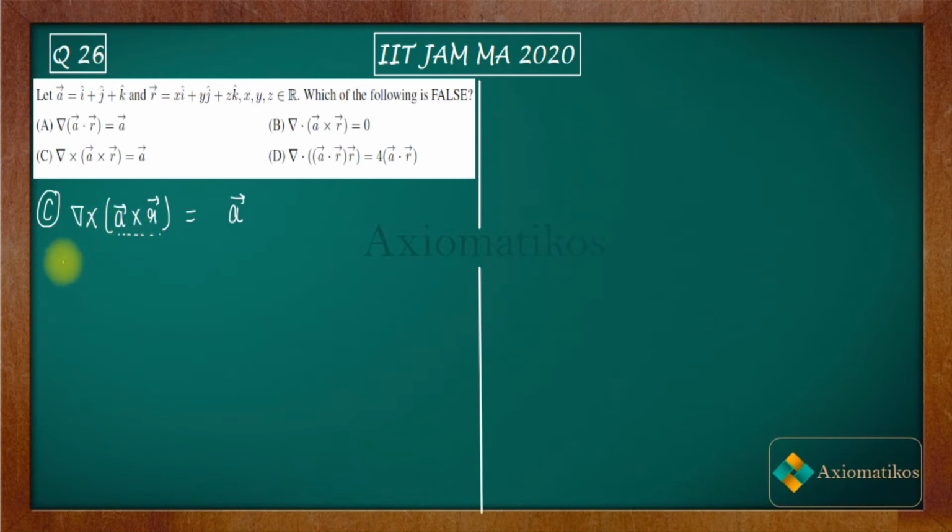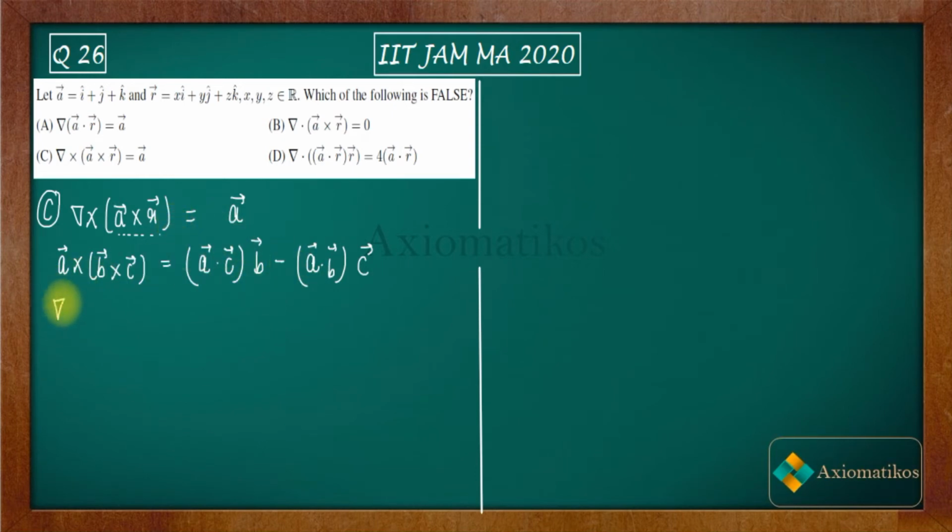So you have to use the cross product formula for three vectors. Suppose you have three vectors and you have to find the cross product in this way, then according to this rule, you will have (A dot C) of B vector minus (A dot B) of C vector. All right, so this is the way that you can apply.